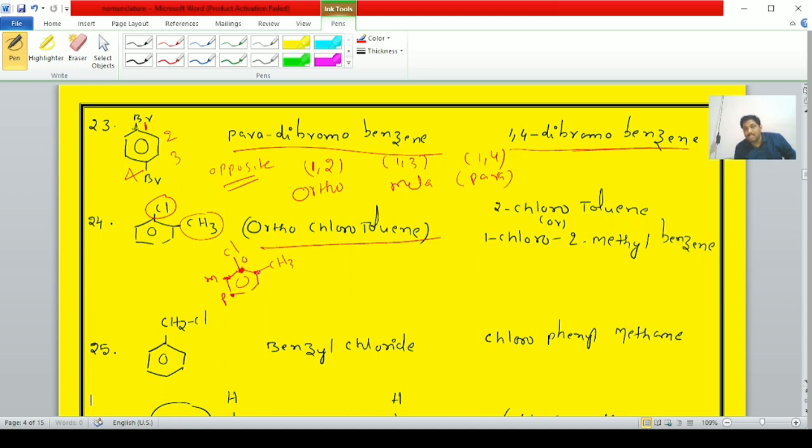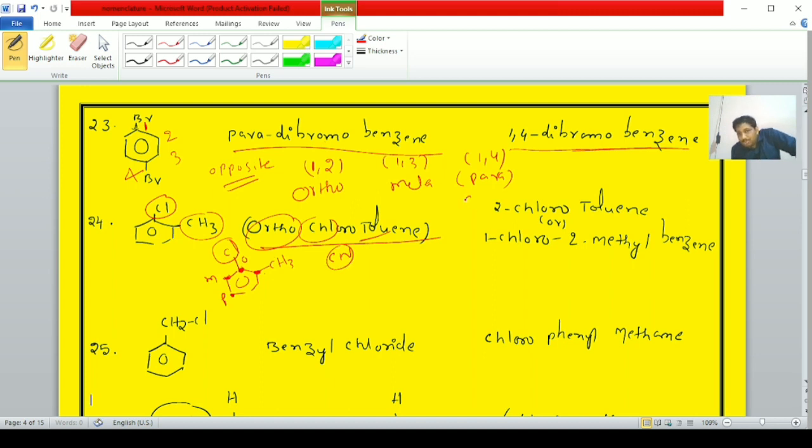Just now we discussed: adjacent positions are ortho positions, alternate positions are meta positions, opposite positions are para positions. Here chlorine is ortho to the methyl group, hence that is known as ortho-chlorotoluene. Clear, students, it is the common name.